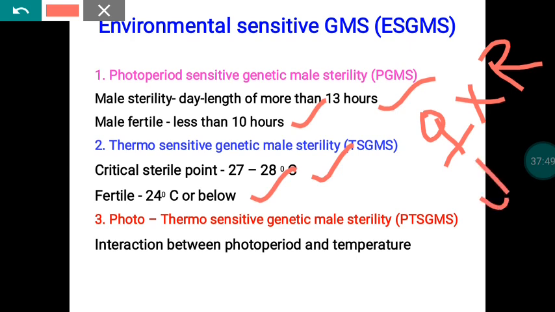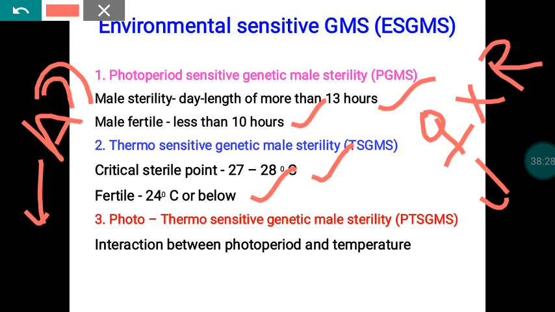But whenever the photoperiod is less than 10 hours, we can raise the A line, the female parent. The female parent is able to produce pollen and form a viable gynoecium, so self-fertilization will take place and the seed will automatically be multiplied. Here we need not use any B line, so there won't be any problem. That is the main advantage of this system. As for the demerit, throughout the year we cannot go for hybrid production. That is the only limitation, but it has its own merits.